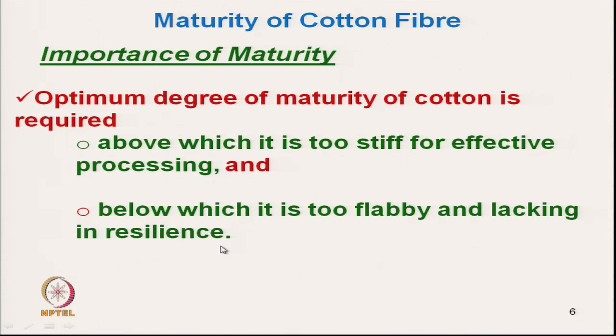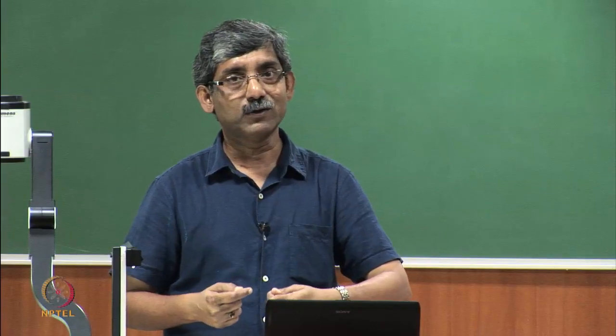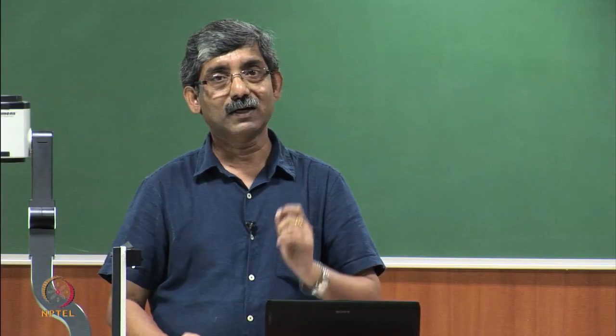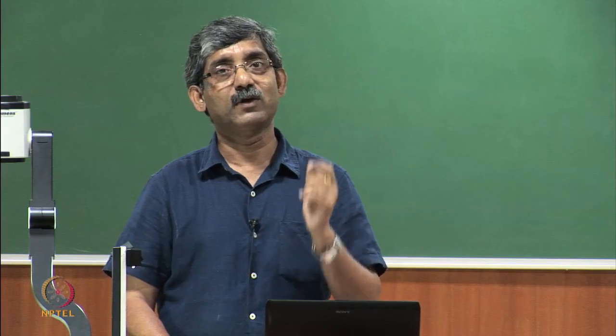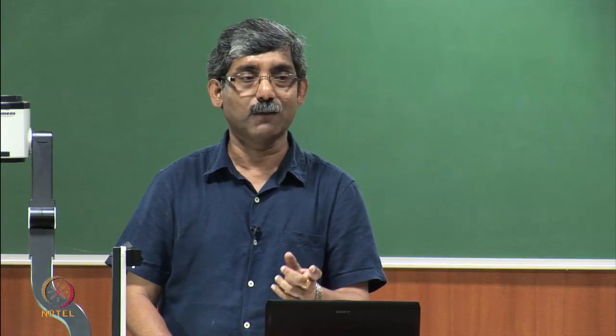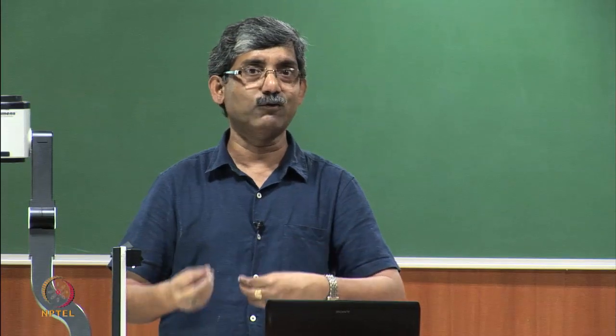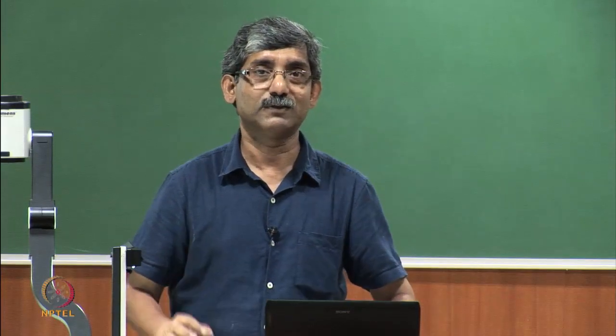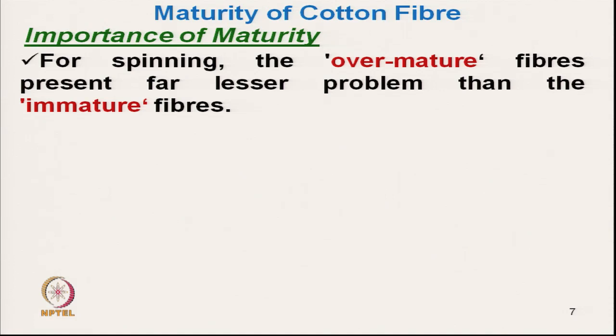Resilience means that after bending it should come back. But if the maturity is very low and it bends, it will not come back, so it will tend to form neps. So, over maturity, although it is a problem, is not that big a problem; its problem is less.